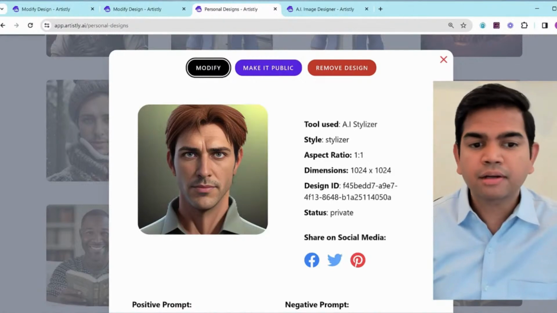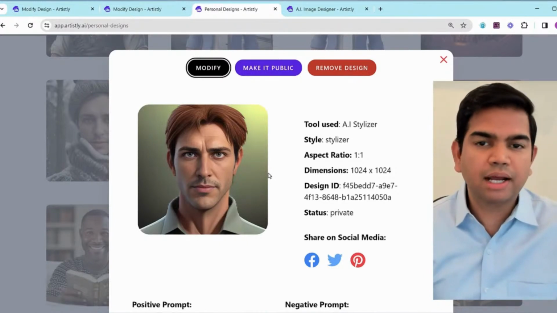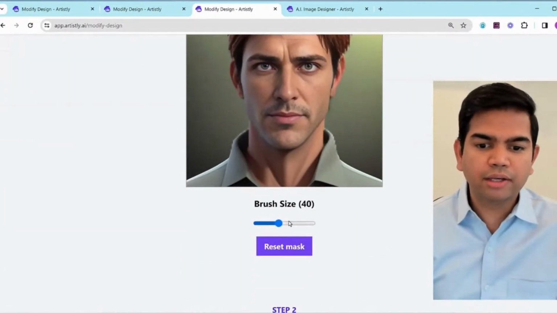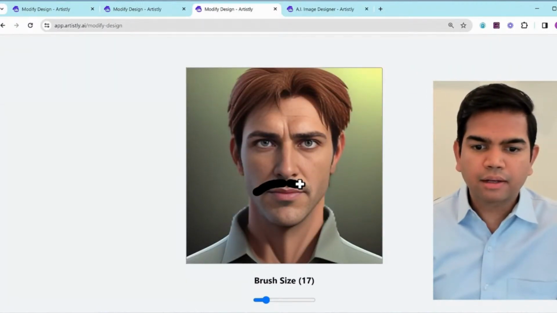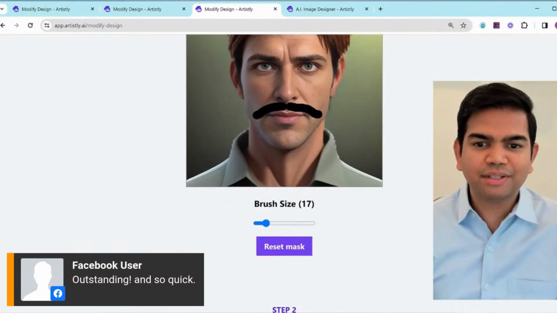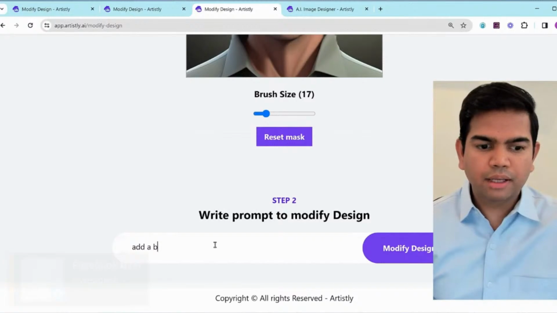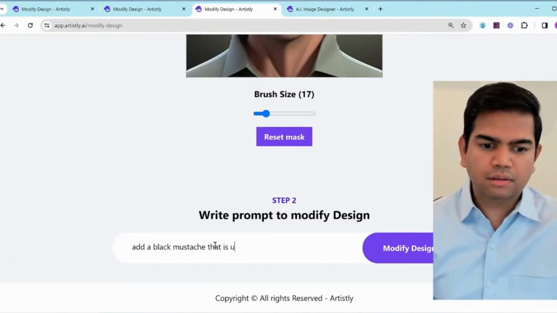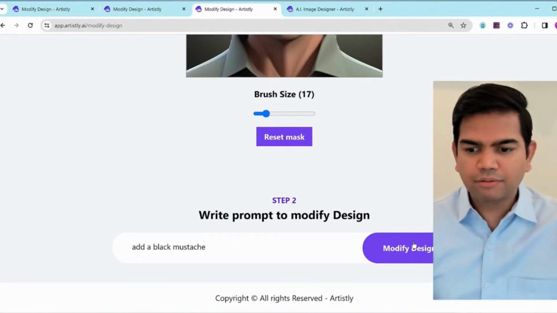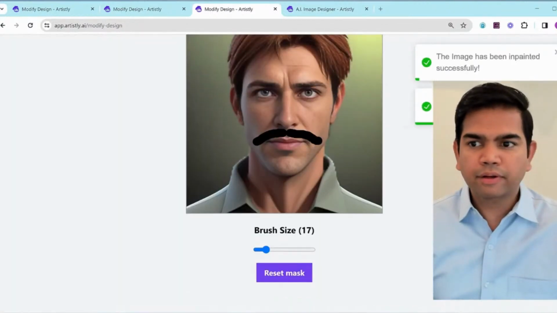I'll click on modify here. Basically, there's another gentleman here that was generated, and you can add a mustache or a beard, that kind of thing, using the same concept that I showed you earlier. So again, you go modify here. Let's adjust the brush size. You could put something like this, okay? And let's say this is how the mustache will look. You just put it that way, and then you say add a black mustache. Let's not even add more stuff and confuse it. Takes a couple of seconds, and watch what happens. There we go, generated here.